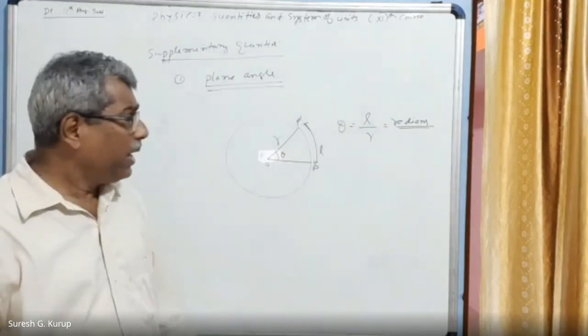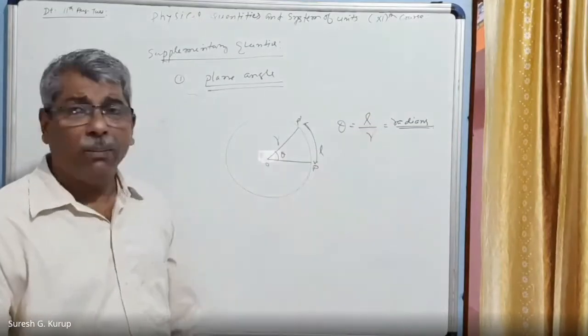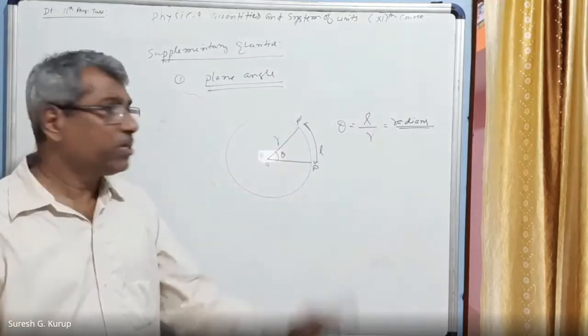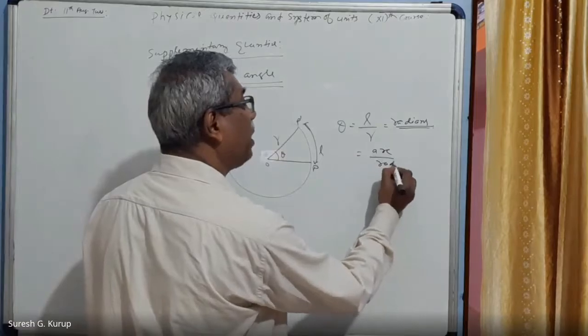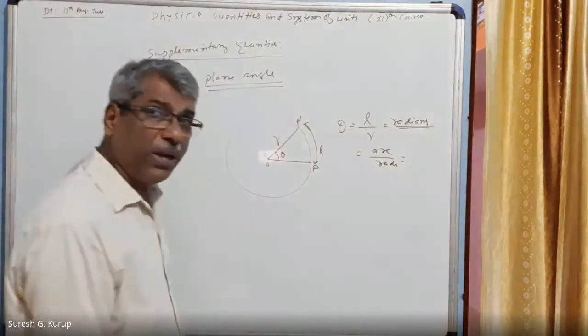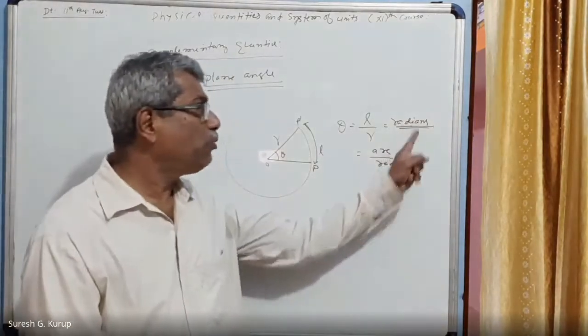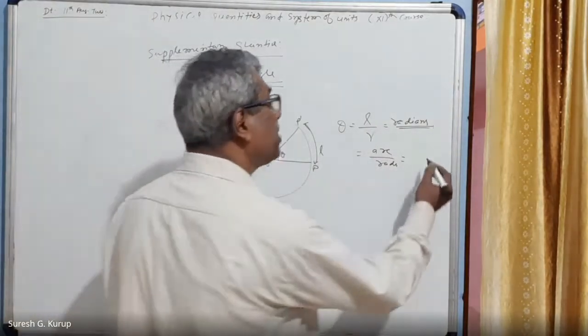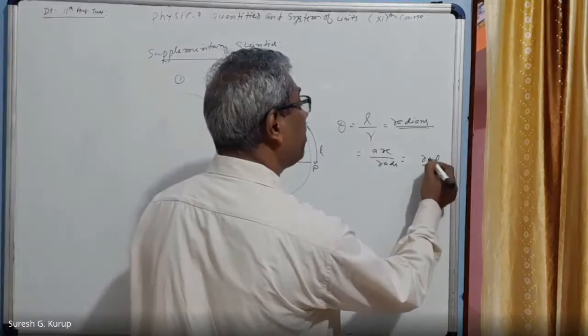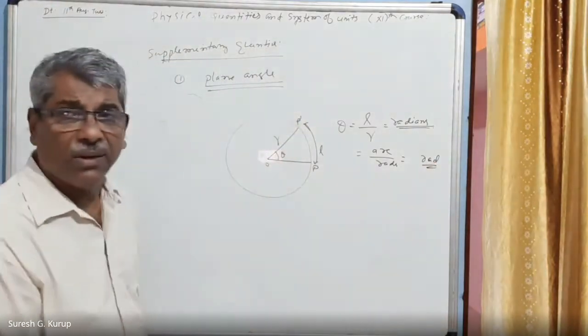So plane angle theta is equal to L by R, angle is equal to arc by radius. This is arc by radius. Plane angle is measured in terms of a unit called radians. In symbol, it is written as rad, radian. Right?